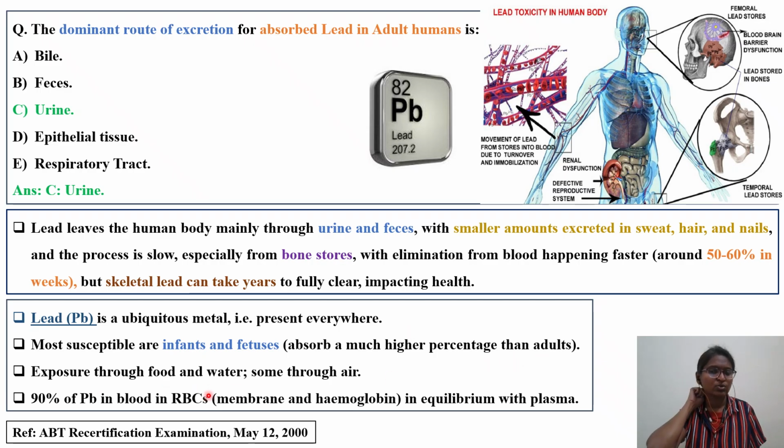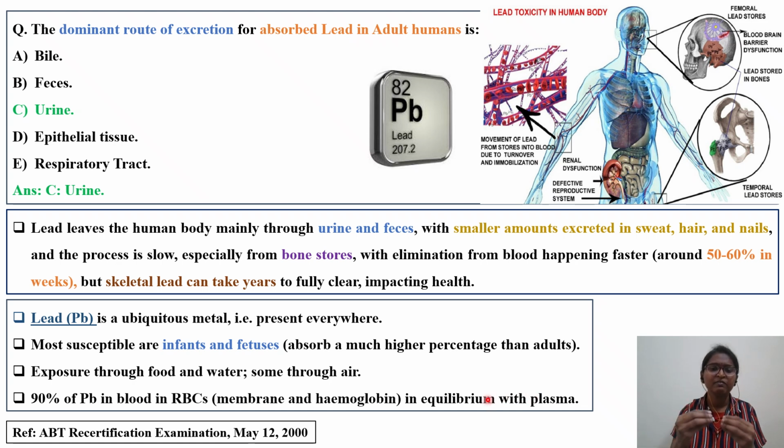If you see the route of exposure for lead, it is more if the food as well as your water is contaminated with lead. The exposure through this is more when compared to air. Occupational exposure through air, you can say it is lesser. Lead, 90% of the lead in blood is in the RBC, membrane and hemoglobin, in equilibrium with plasma. This is another point we'll discuss.